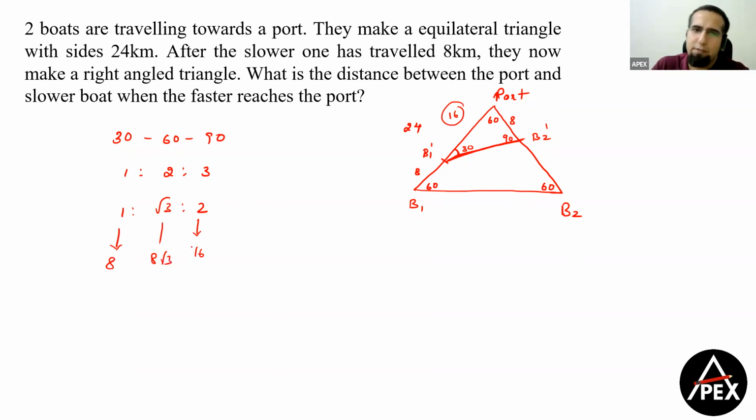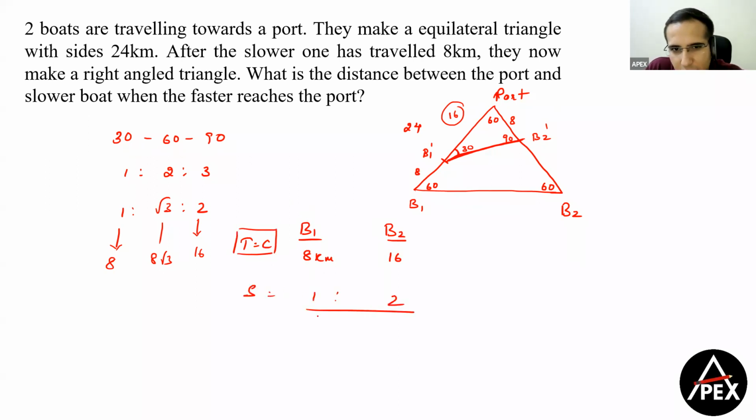Now what can I conclude, guys? Can I say that when B1 traveled 8 kilometers, at that time, time is constant, okay? B2 traveled 16 kilometers. That means the ratio of speeds will be in the ratio of 1 is to 2. Clear? Now the question is, what is the distance between the port and the slower boat when the faster reaches the port?